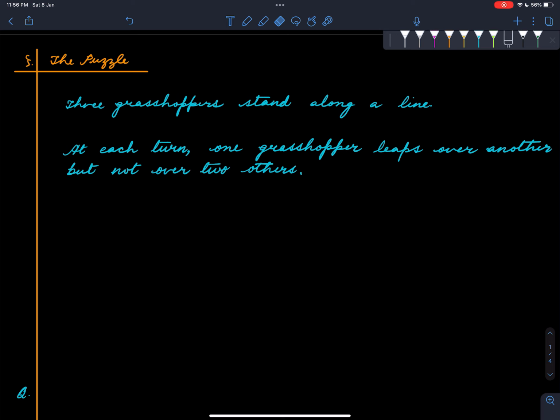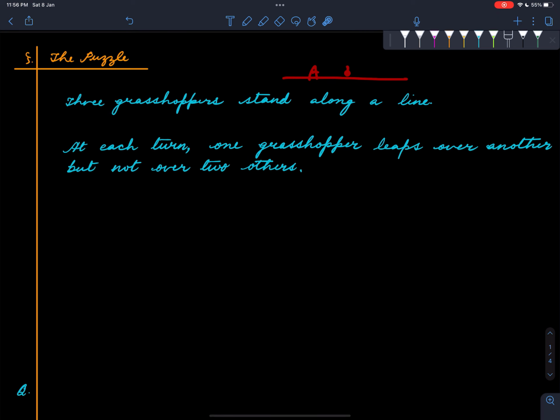The puzzle we are looking at today is the following. We have three grasshoppers which stand along a line. It could be like A, B, C, three grasshoppers. And at each turn, one grasshopper leaps over another, but not over two others. So what does that mean?